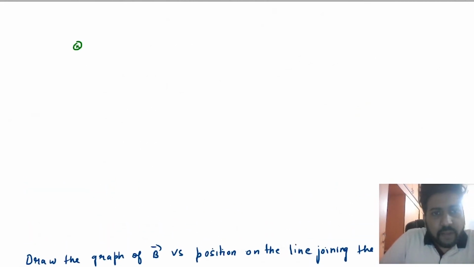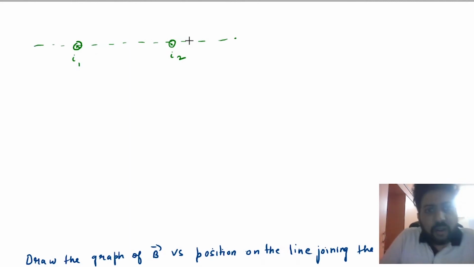Now let us look at two current carrying wires. Suppose this is I1, this is I2. We have discussed the points which are on the perpendicular bisector, but in this case we will discuss the points which are along the line joining the two wires. So let this current be I1 and this current be I2. We have to find the magnetic field at three points.